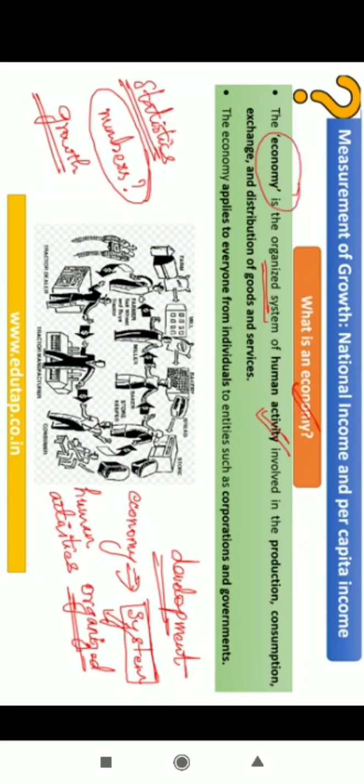Fine, very simple. Now, this economy applies to everyone. We can talk about economy applying to a single individual, or a group of individuals, or to entities like corporations and the government. In fact, in our day-to-day life, we are experiencing it, or rather we are part of this system.